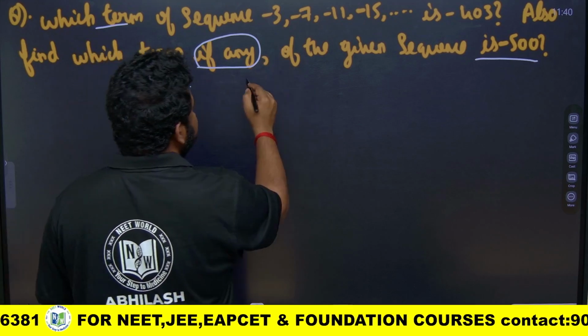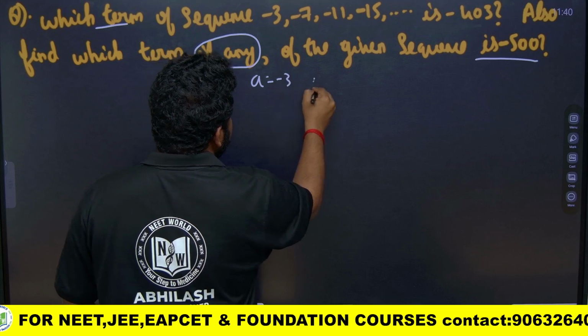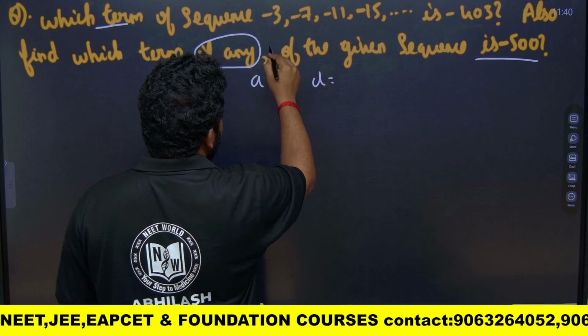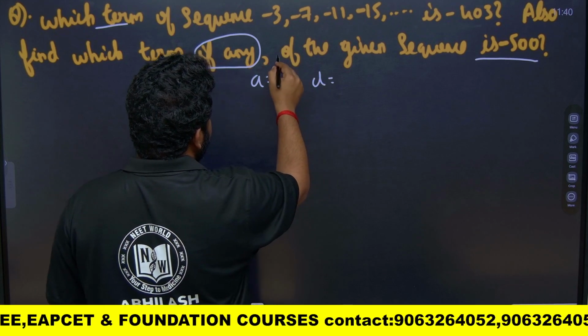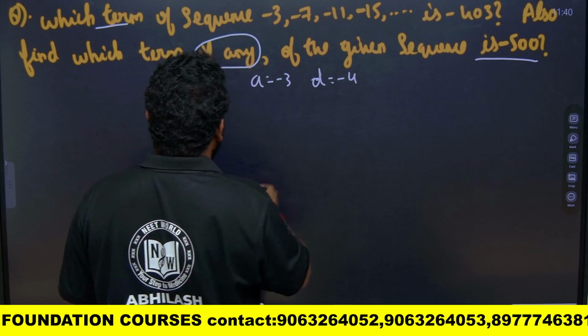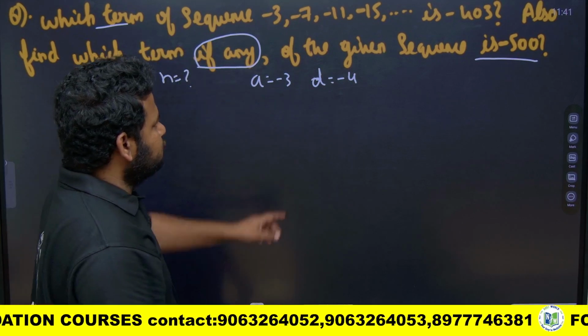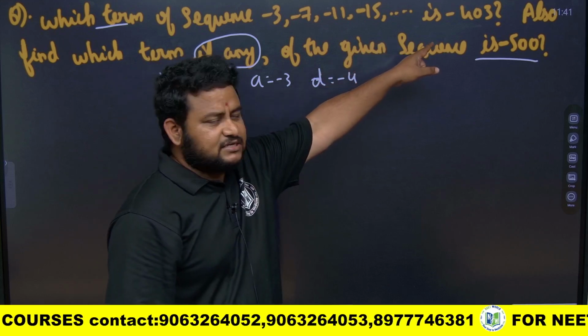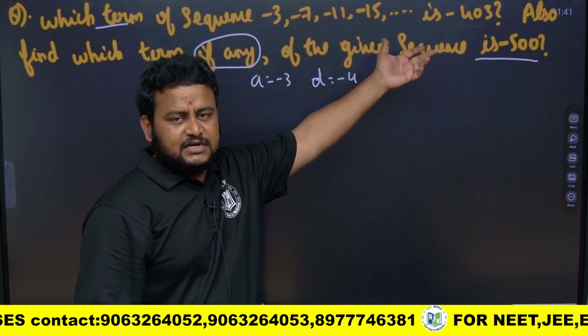So first what is given in the AP? A is equal to minus 3, D is nothing but minus 7, minus of minus 3 is plus 4, minus of minus 7 is minus 7 plus 3, that is nothing but equal to minus 4. D we got as minus 4. So n is what we have to find out. Here an is given as minus 403. Let us take an as minus 403.